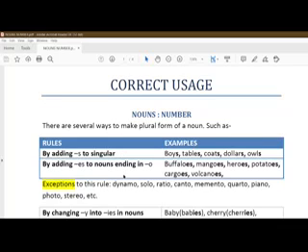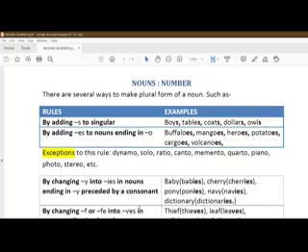Come to the next rule, where it is said that by changing y into ies. Again, if a particular word is ending with y, and that y is preceded by a consonant, then in order to make it plural we have to add ies by omitting the letter y.